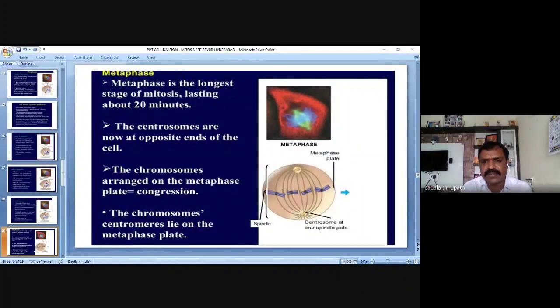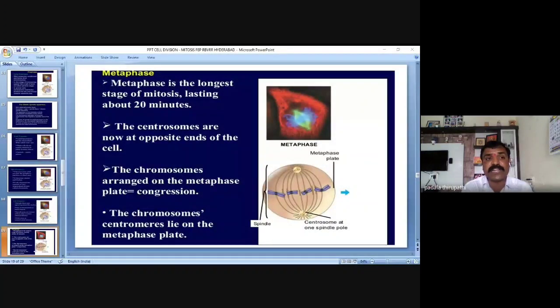Is it clear? Can you see the metaphase plate in this metaphase slide? Yes, the chromosomes are all arranged in the center part of the cell. Meta means middle, you know. So the chromosomes are arranged in the middle place of the cell, or metaphase plate.